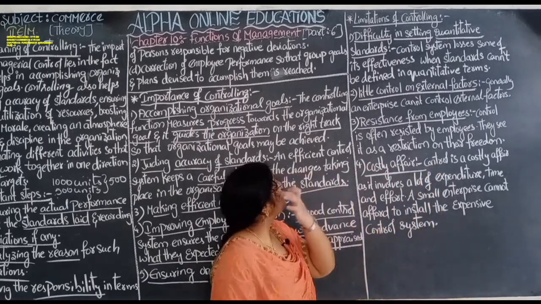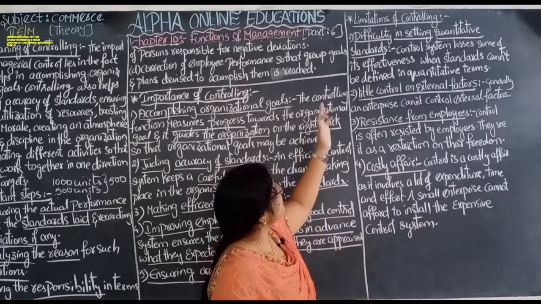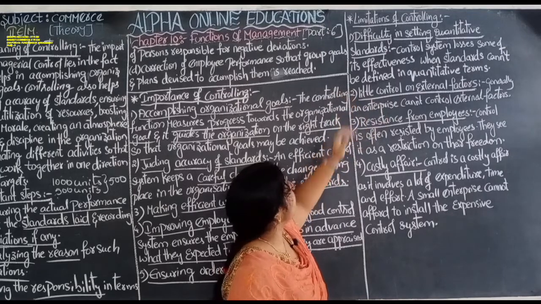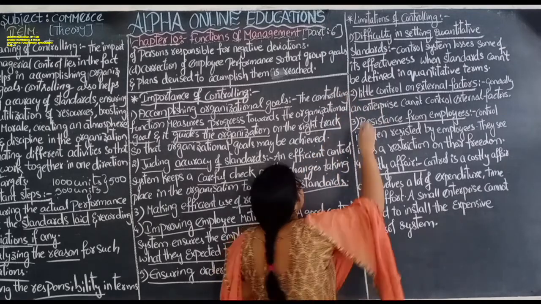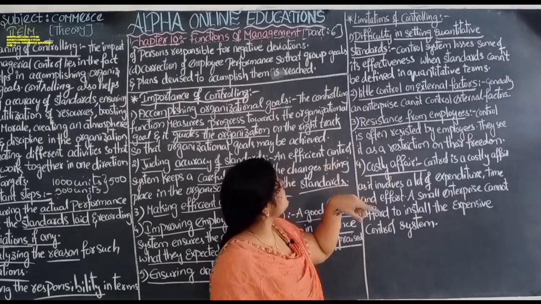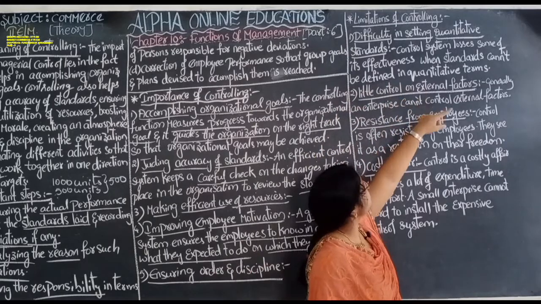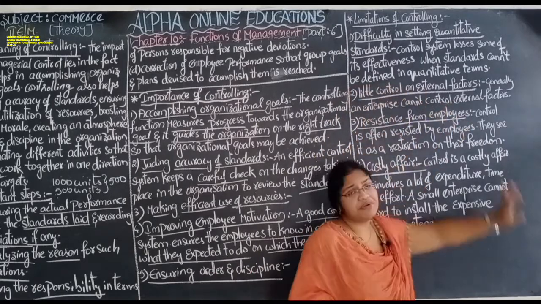Next, limitations of controlling, the problems of controlling. Difficulty in setting quantitative standards. The control system loses some of its effectiveness when standards can't be defined in quantitative terms.